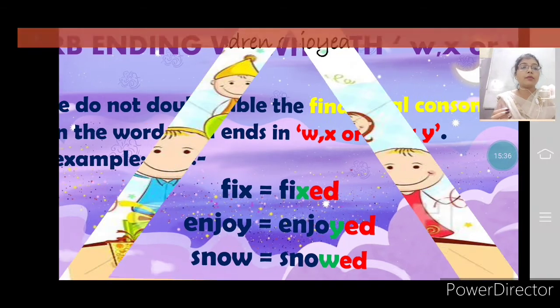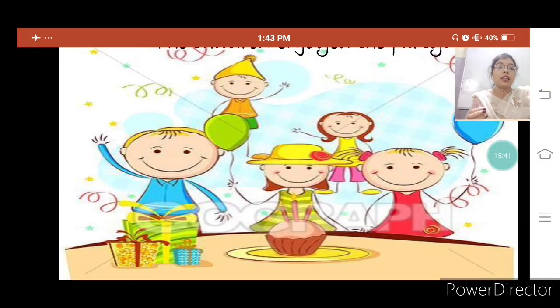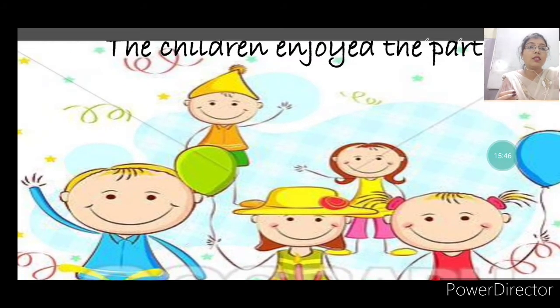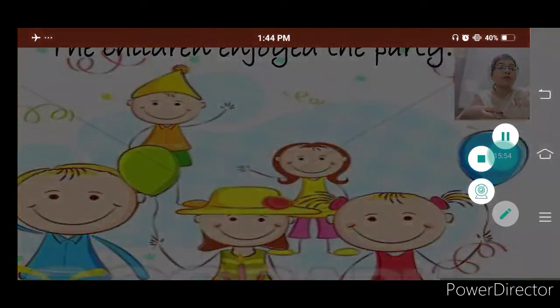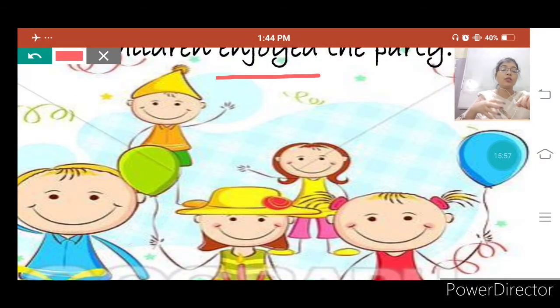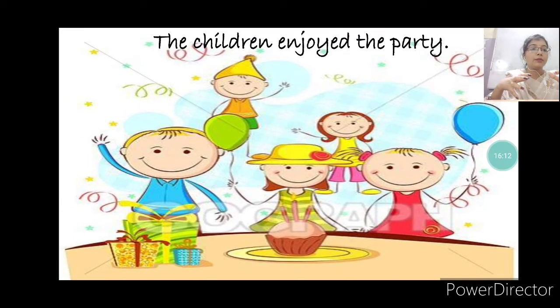Here is the example. The children enjoyed the party. Here enjoyed is a verb. The children enjoyed the party. They had already enjoyed the party very much. This action had happened in the past, so this was the example. The children enjoyed the party.